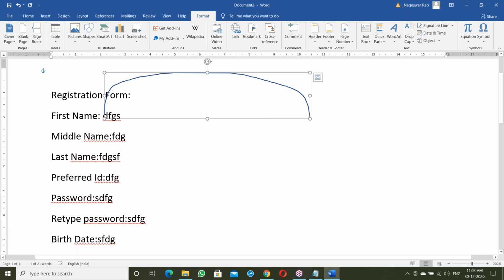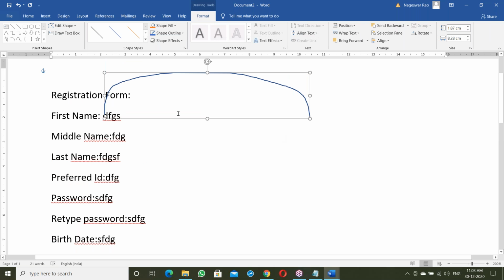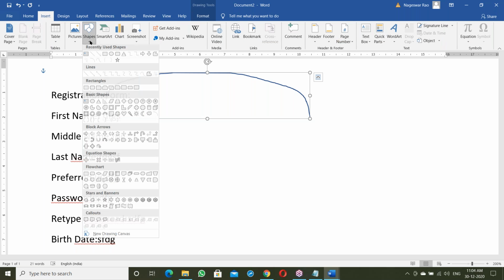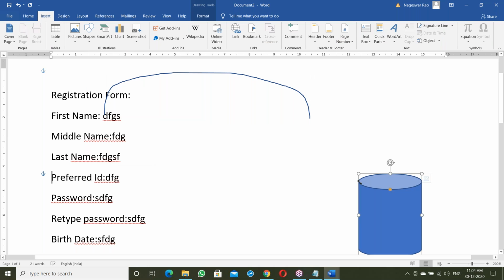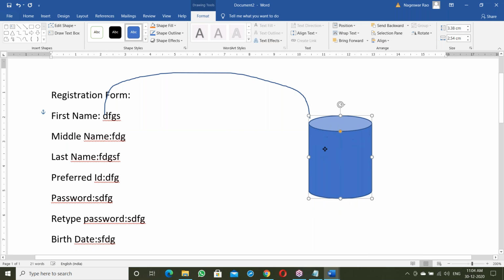This data goes to some location and is stored at some location. That location is the backend. This is called the backend, the database server. It's a database server, and it's the backend here.